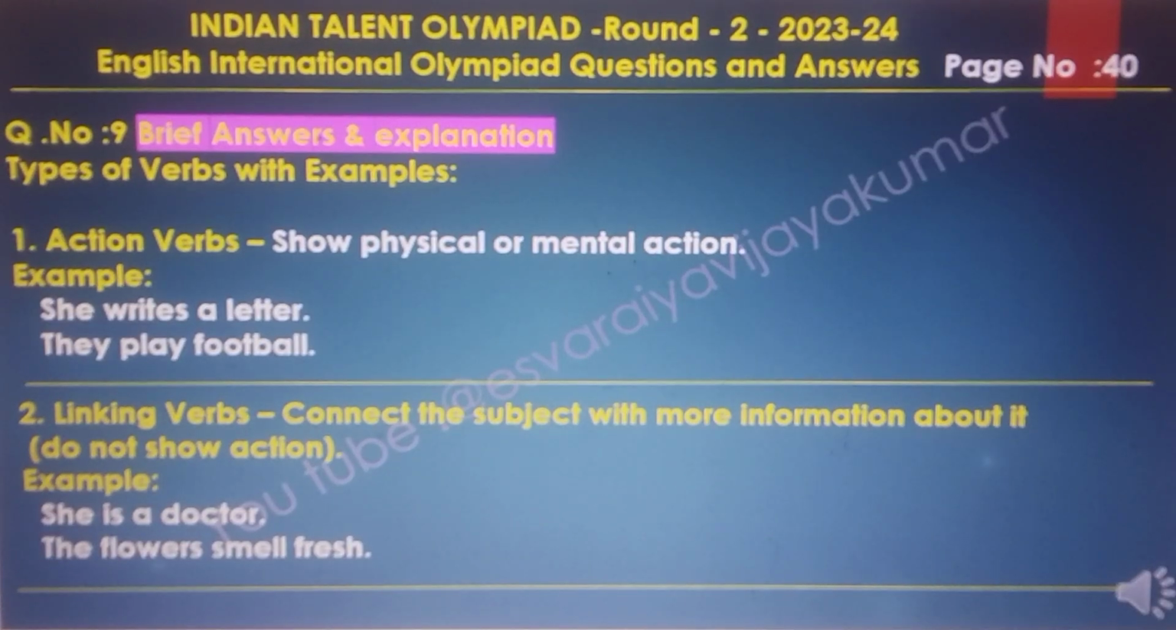And question number 9, brief answer and explanations. The types of verbs with examples for additional exercise. First, action verbs show physical and mental actions. Example, she writes a letter. They play football. The second one is linking verbs. They connect the subject with more information about it. They do not show actions. Examples, she is a doctor. The flowers smell fresh.